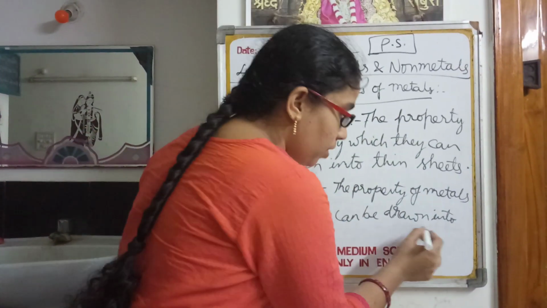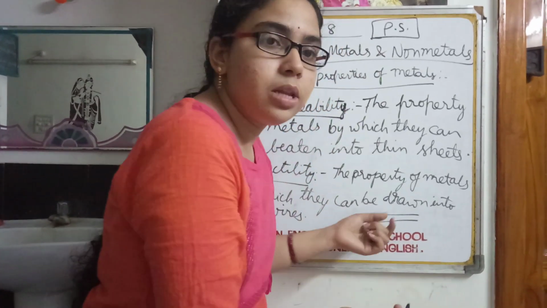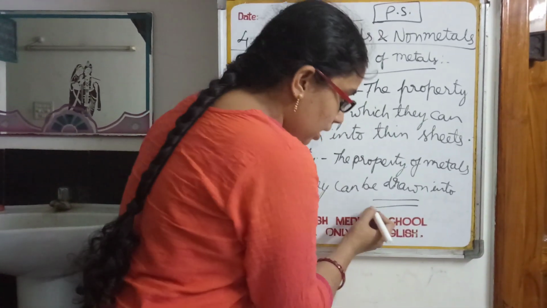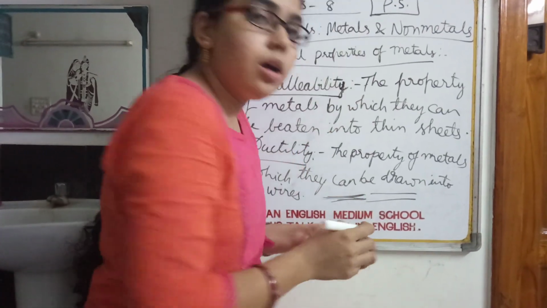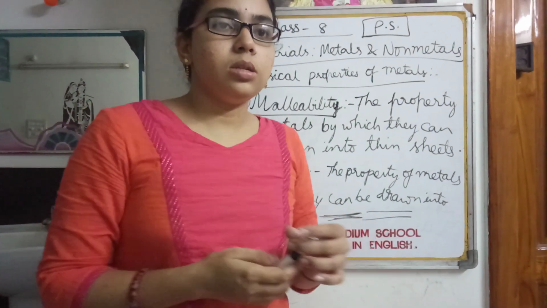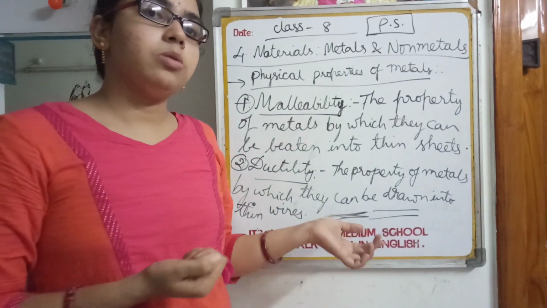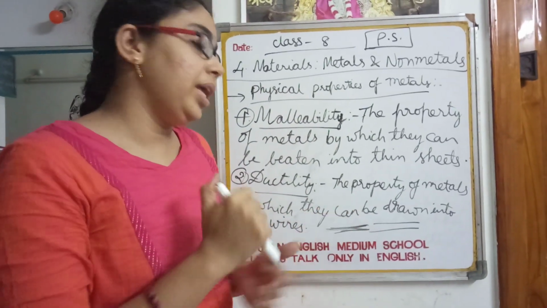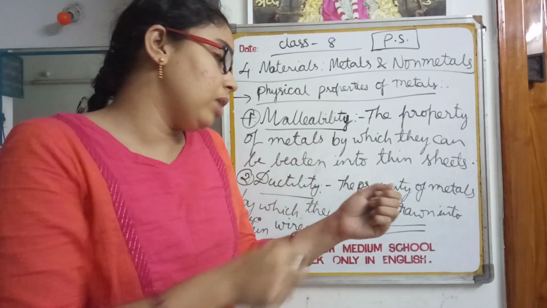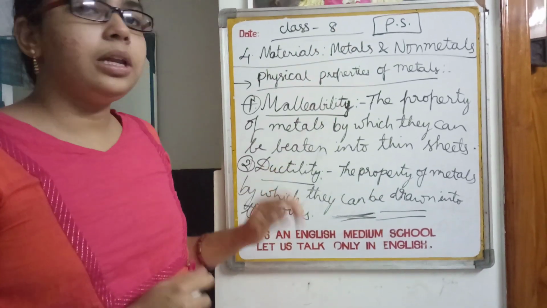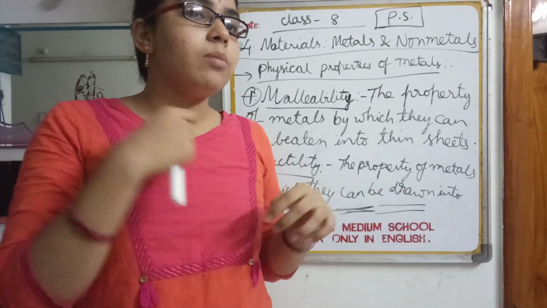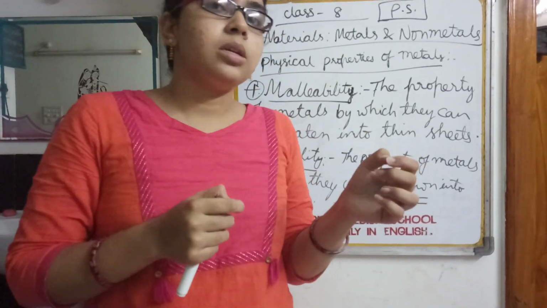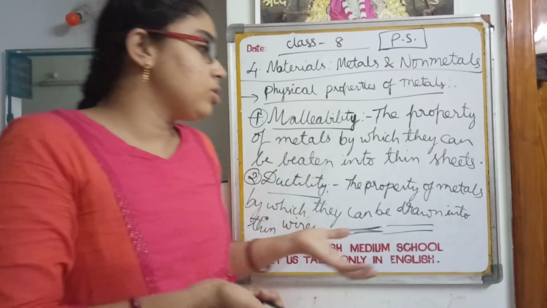If we take out the outer insulated covering, inside you can find very thin wires of copper, or in some cases iron wires. Gold and silver can also be drawn into very thin wires to make ornaments and different models of jewelry.